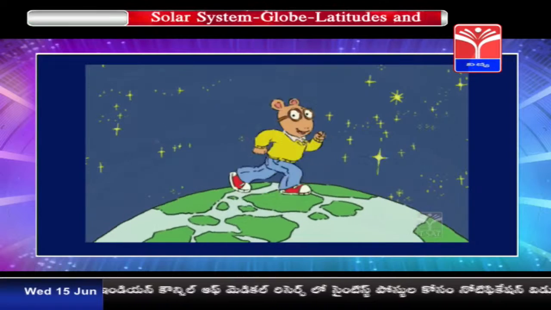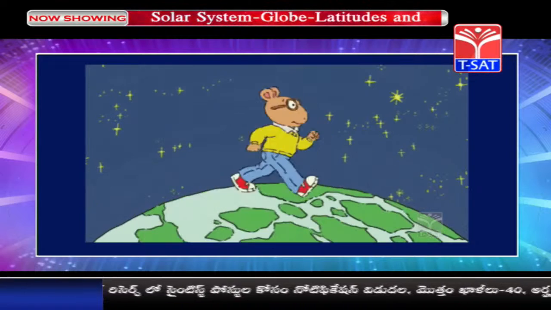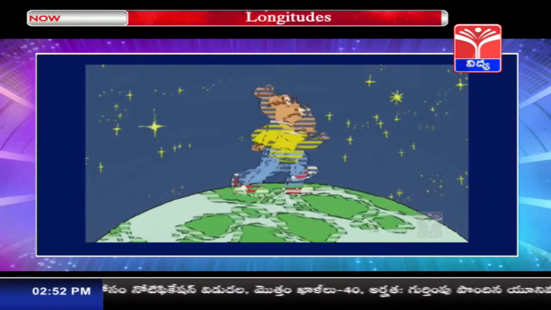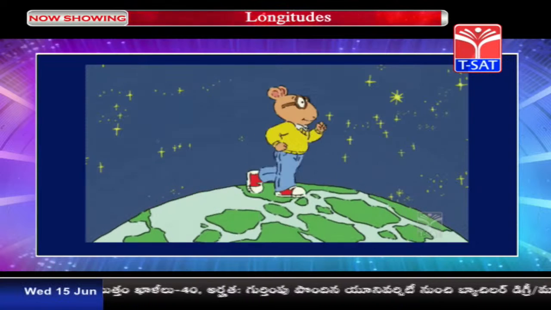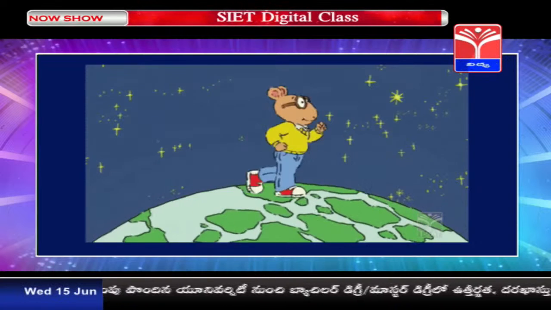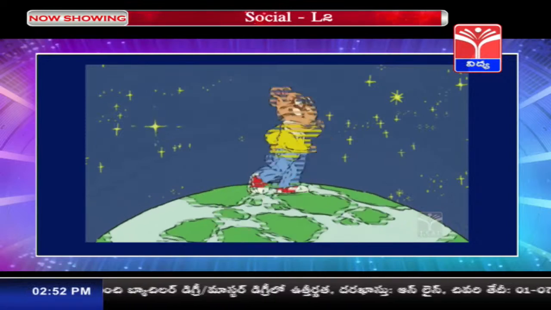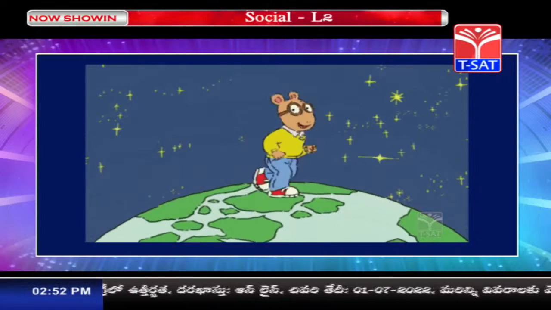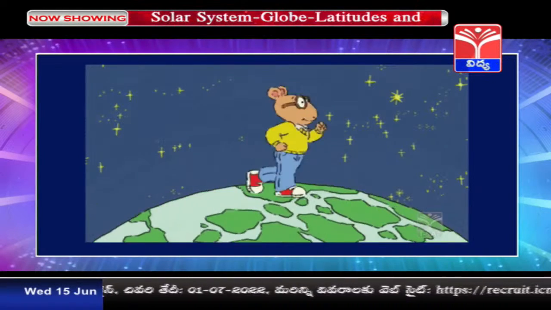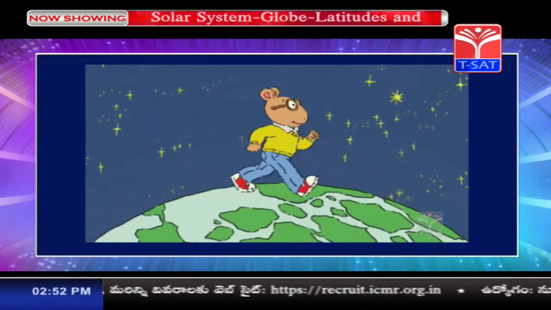But at the end of the journey, what did they find? They find that they reached the same place from where they have started. So, with such a long journey made by our ancestors, we came to know that the planet Earth is spherical in shape. Children, even you can try this.